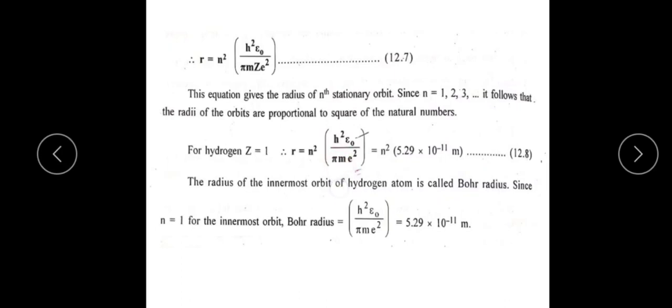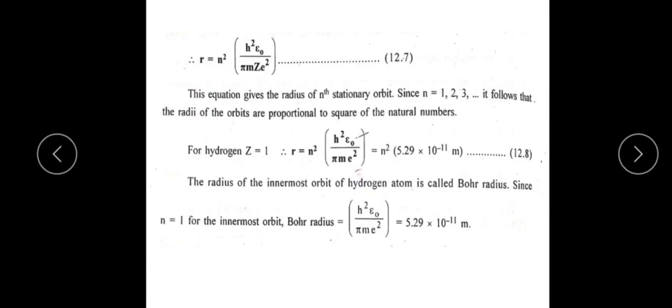Where m is the mass of the electron. The mass of the electron is 9.1 into 10 to the power minus 31 kg in terms of kgs. Then the last one is the charge of the electron.